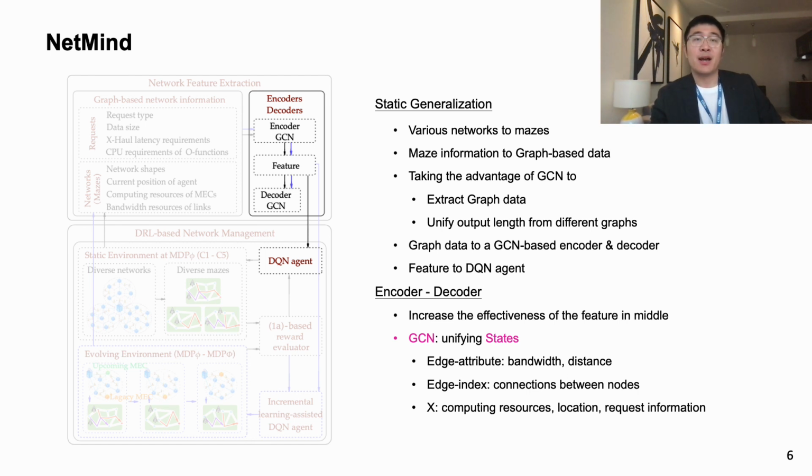It is used to unify the output length from different graphs. And the inputs of the encoder-decoder include edge attribute, edge index, and X, which correspond to the bandwidth, distance, connection between nodes, computing resources, location, and request information, respectively.